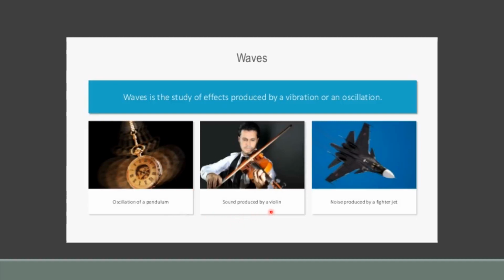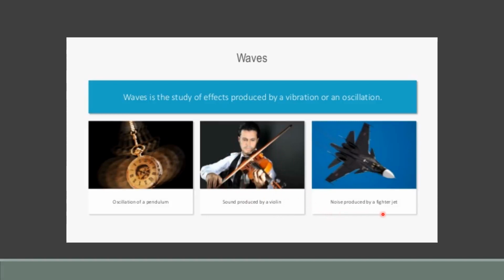Sound produced by a violin: how it is produced, what the properties of the vibrations produced in this are, and what the purpose of the production of this sound by a violin is.